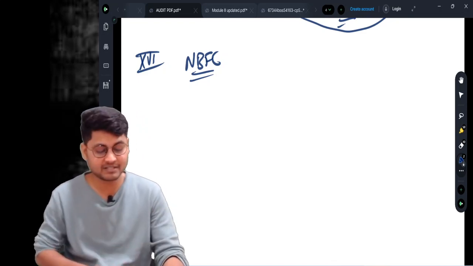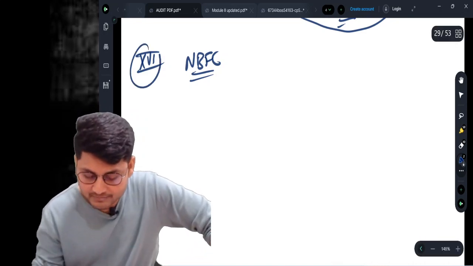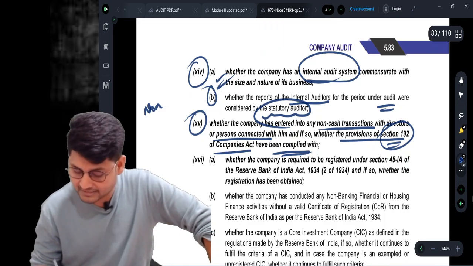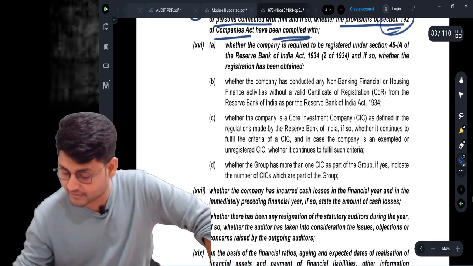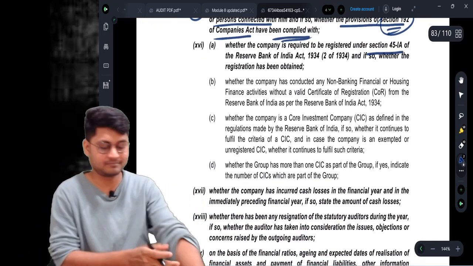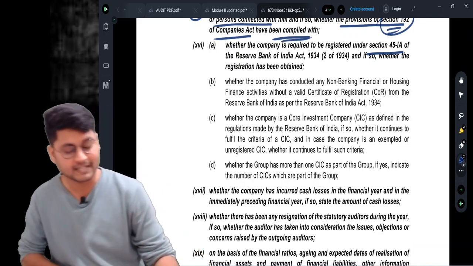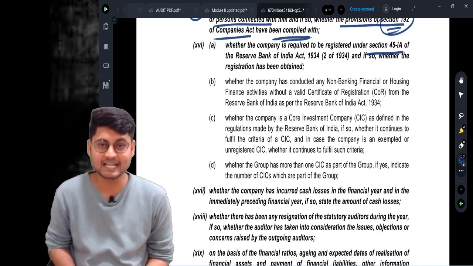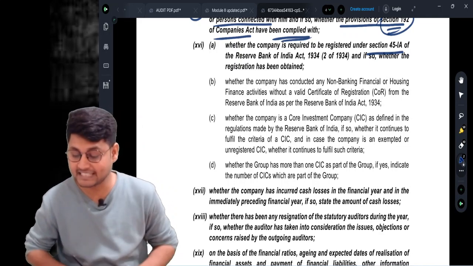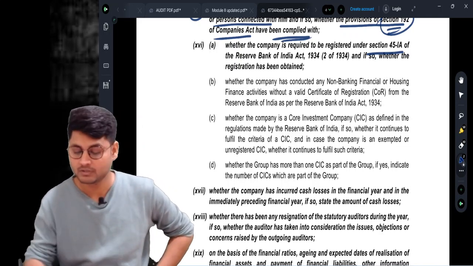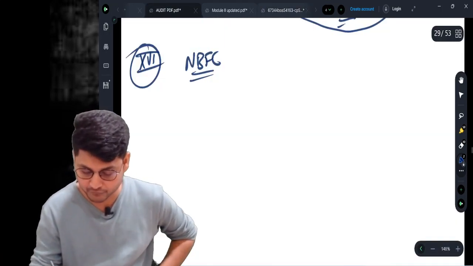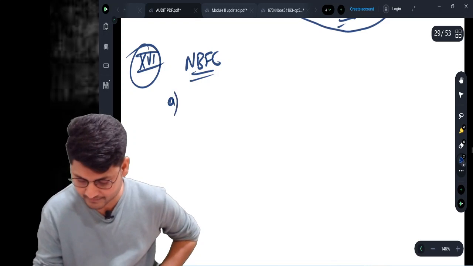If my client is an NBFC, then go and report under clause number 16 whether the company is required to be registered under section 45-IA. Before an NBFC starts its business, it must take prior approval from RBI as per section 45-IA. There are 4 subclauses.